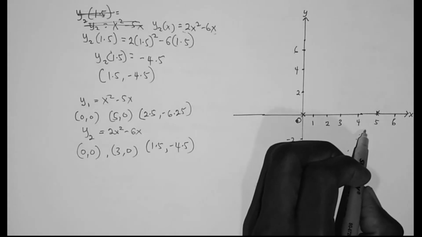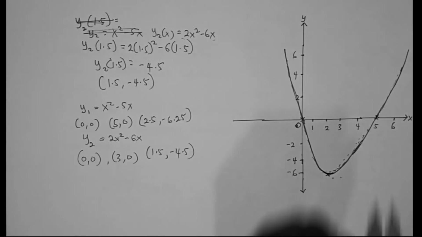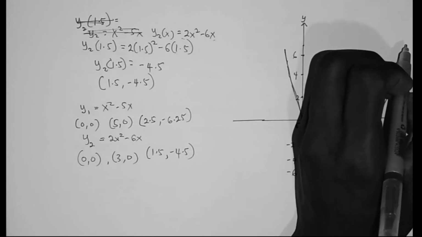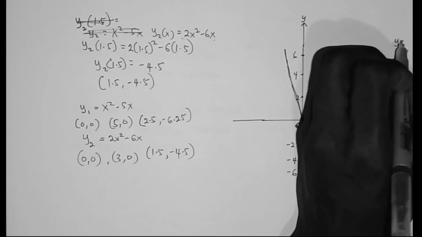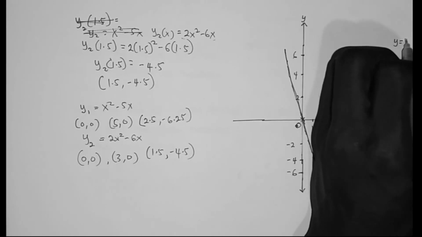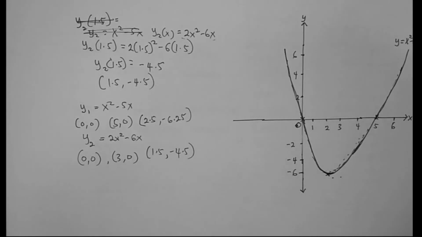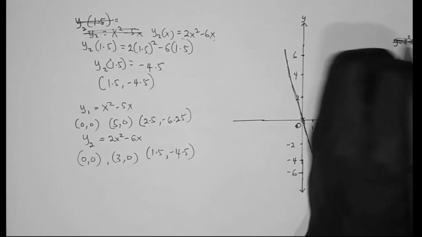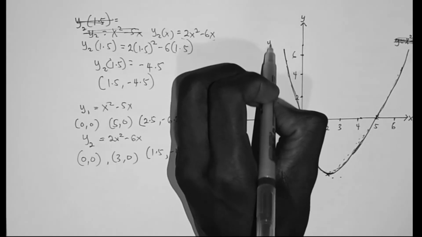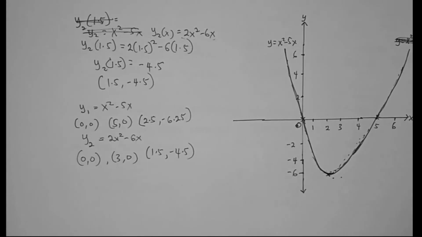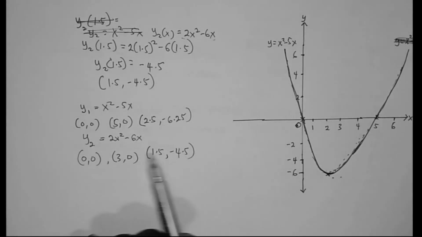So this goes here. So this curve is the curve y equals x squared minus 5x. So let me write it here. So this curve is the curve y equals x squared minus 5x. So let's sketch for this one too.